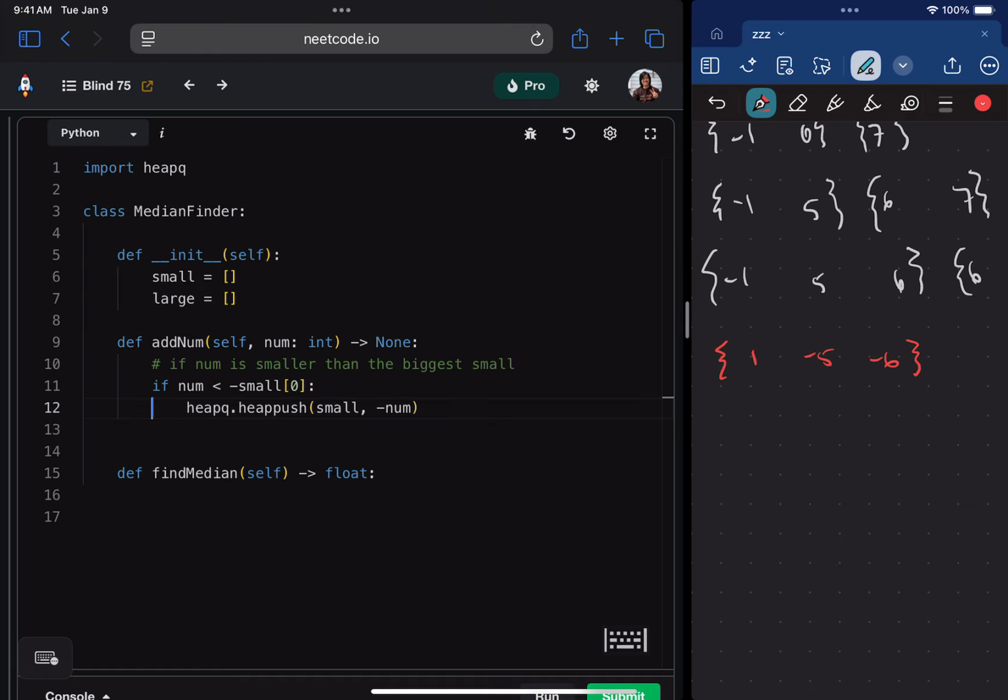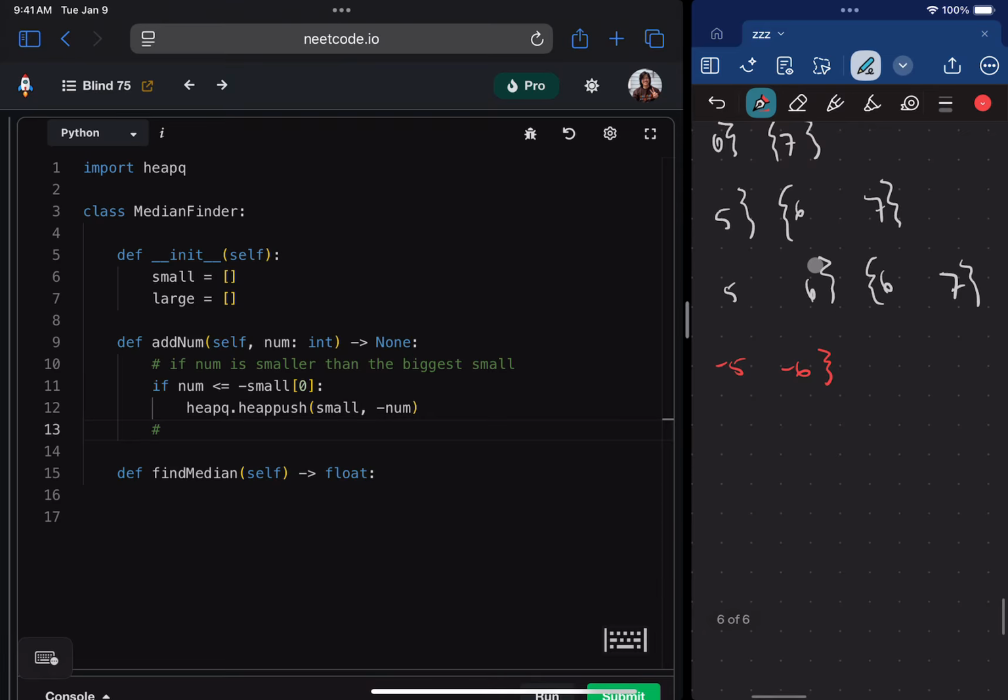Okay, and then I'll say actually if num is less than or equal to, just because something needs to capture the equal to scenario. Well, yeah, it doesn't matter. We need to pick one. It doesn't matter if you do less than or equal to or less than, as long as you pick an appropriate place for it. So for example, in this scenario where there's both 6s here, which one do we put it in? I'm going to arbitrarily pick the smaller one. You could have picked the bigger one. It wouldn't make a difference.